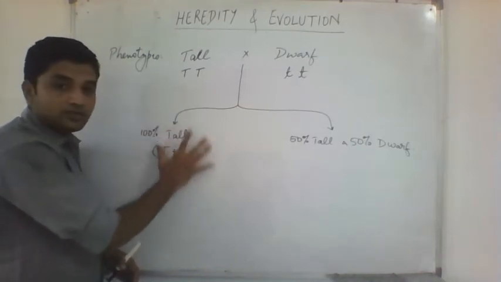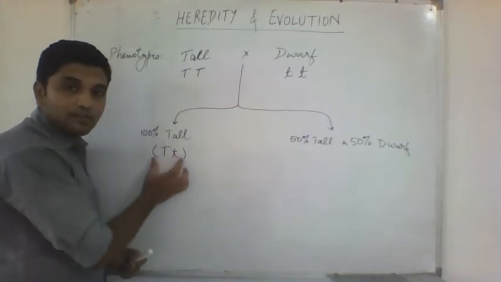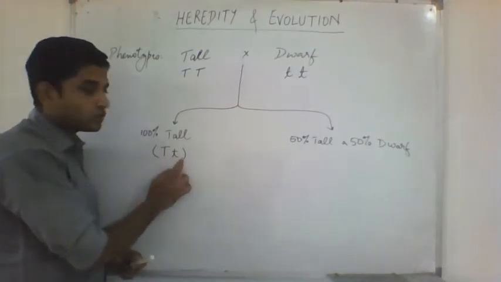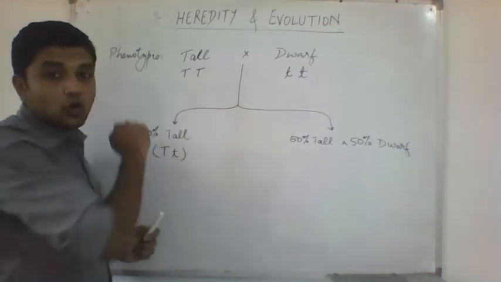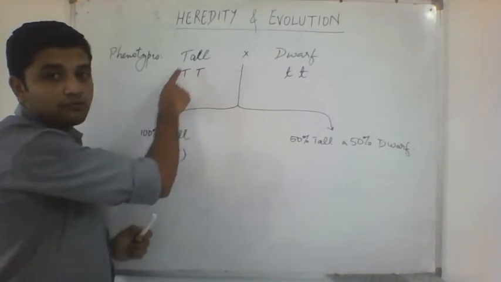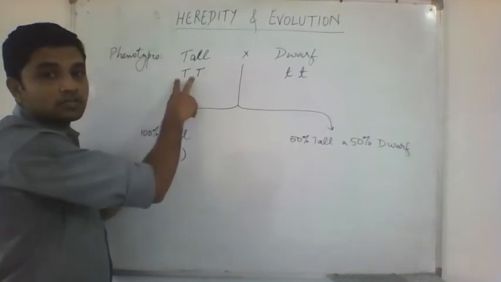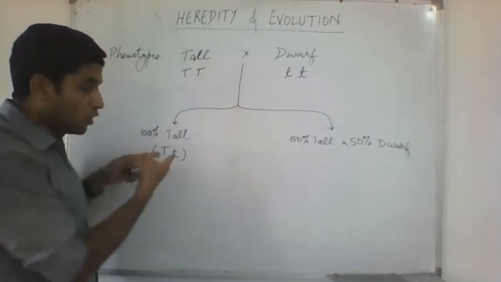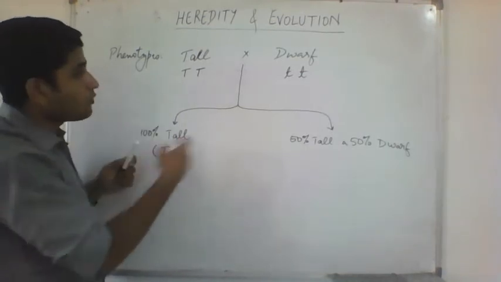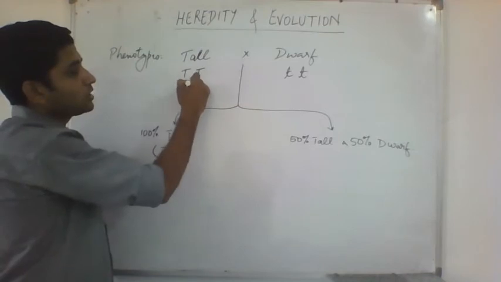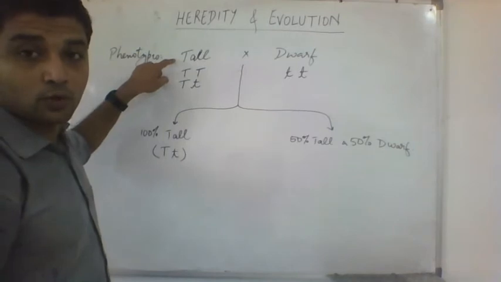Right? So this was one type of conclusion, and there he saw that this combination of factors was giving a tall plant. So what if this tall parent was not, this is tall, we can't see the internal factors. So we assumed that the tall parent was capital T capital T, but we saw in this case that a tall plant can be from capital T and small t also. So what if the tall parent used here was capital T and small t? This also produces a tall phenotype.